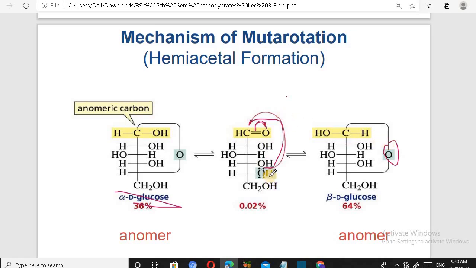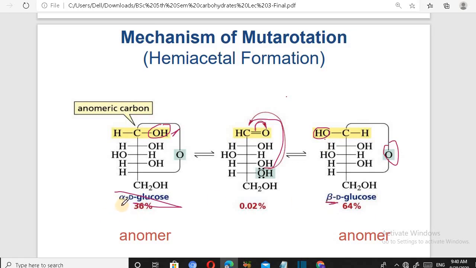After adding this hydrogen to this oxygen, OH group is formed. This OH group can be present on the right side or it can be present on the left side. When it is present on the right side, then we get alpha D glucose, and when it is present on the left side, then we get beta D glucose.